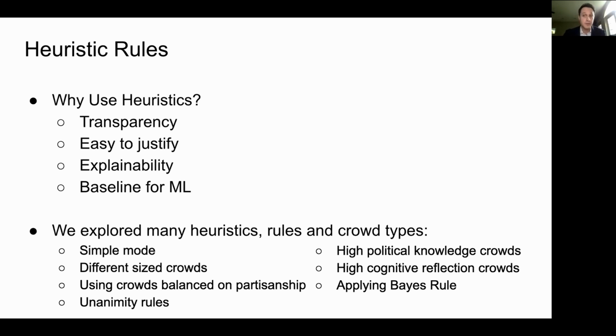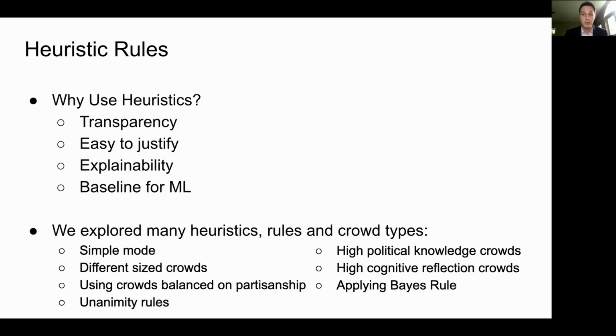In the end, we tried lots of heuristics, and I'm only talking about a small subset. We tried, for example, just taking the mode of the crowd and using that as the prediction. We varied the size of the crowds. We used crowds balanced on partisanship, so a third liberal, a third conservative, a third moderate. We used unanimity rules, so maybe we sampled small crowds, and if they all agreed, then we used that as the signal. We sampled high political knowledge crowds, and high cognitive reflection crowds, so individuals that scored high on cognitive reflection. And then we also used Bayes' rule on the training data to create the probabilities, and used that to make predictions for the test data. So we tried a bunch.